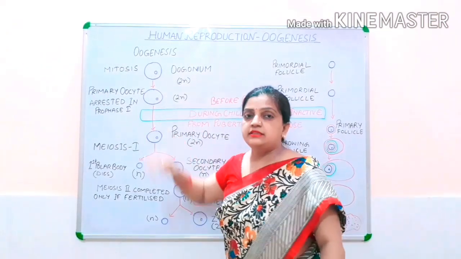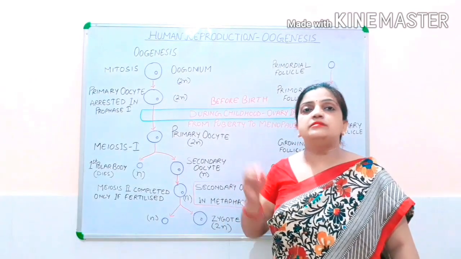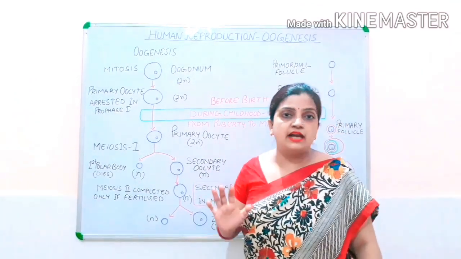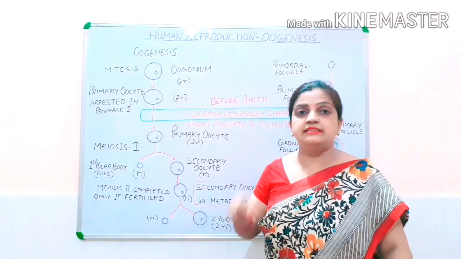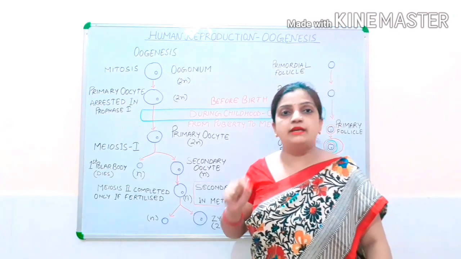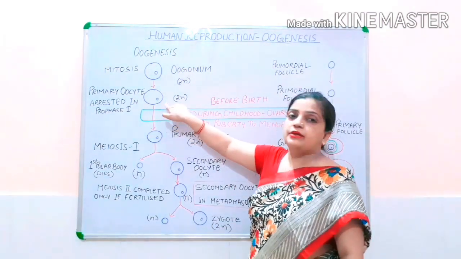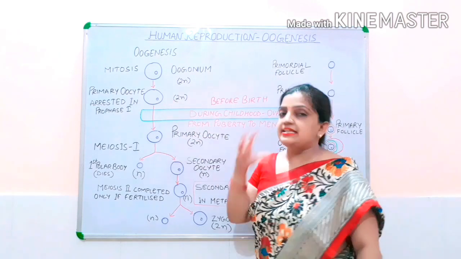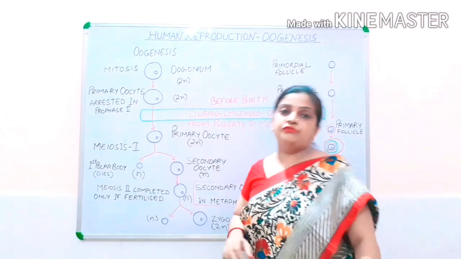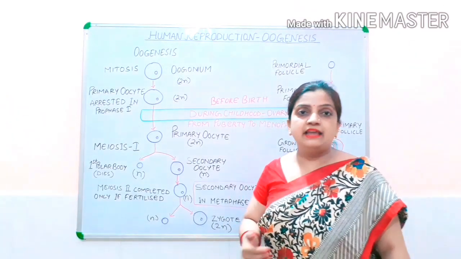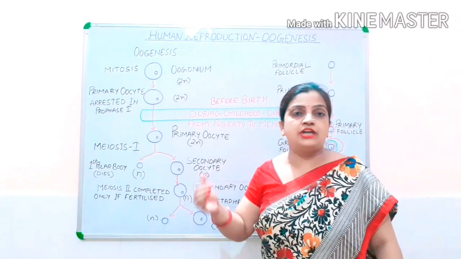After birth, no new cells are added or formed inside. Newly cells are not formed, nor are they added from anywhere. This line is very important, which is mentioned in the NCERT book. Now, this primary oocyte is arrested in the prophase first stage inside the ovary of the fetus, and then the time comes of the girl child's birth.